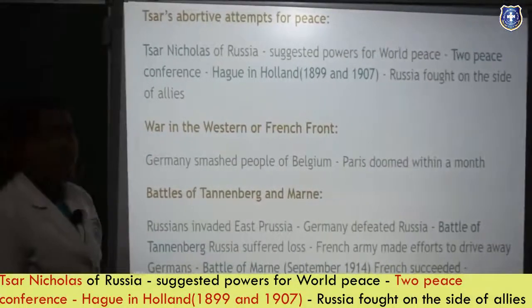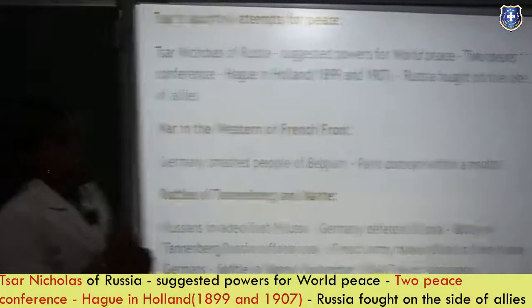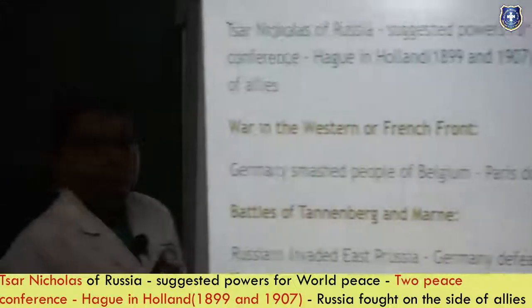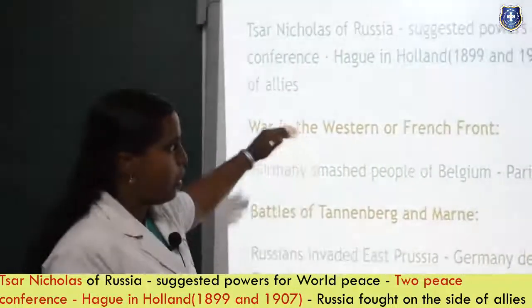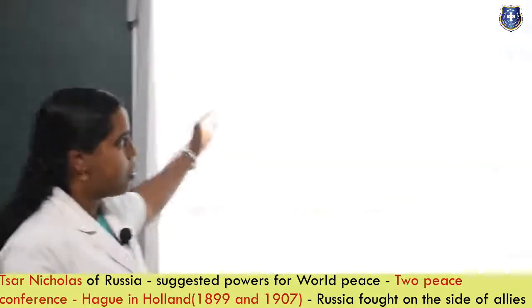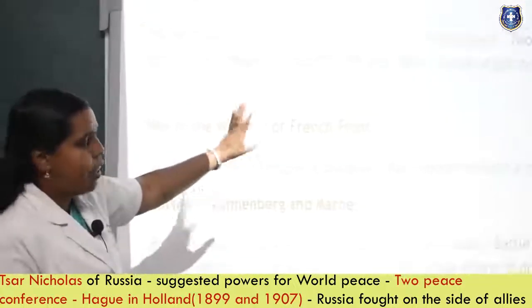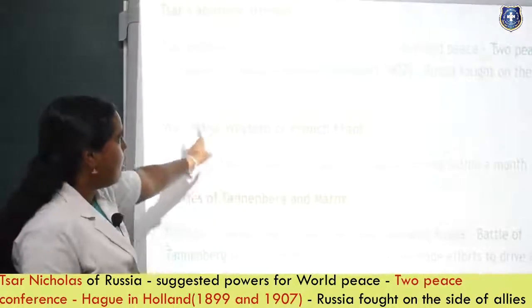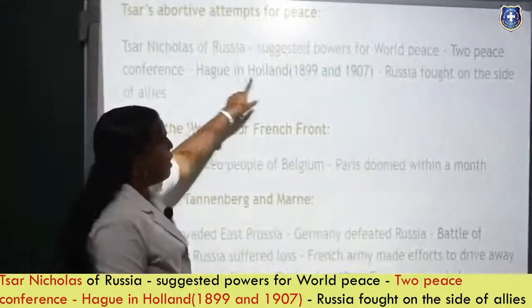Russia was standing for the Allies and it was asking the Central Powers to have a peaceful agreement so that the world would become peaceful. So still they signed it. Even though they signed it, it was not so successful. It was happening in the place called Hague in Holland.